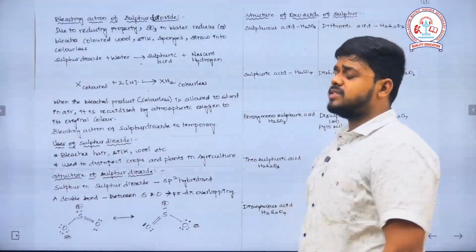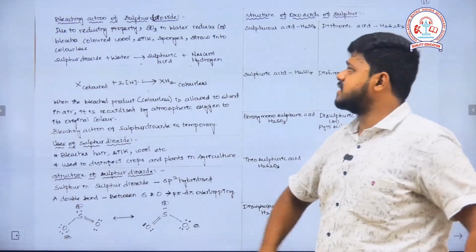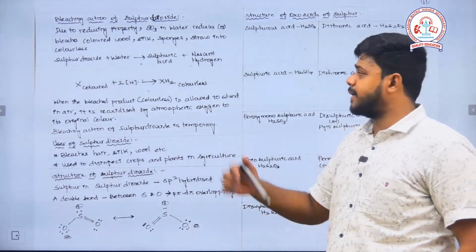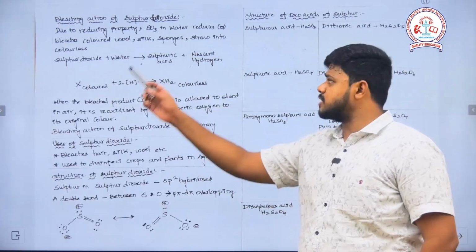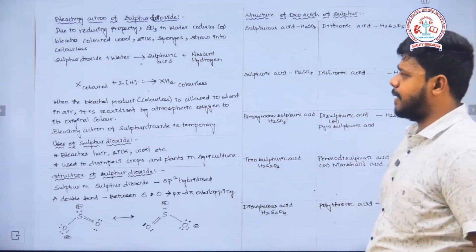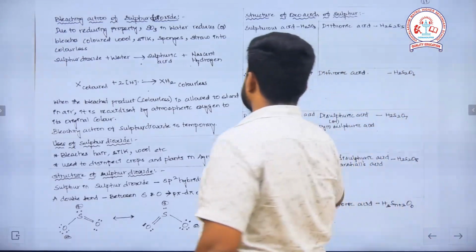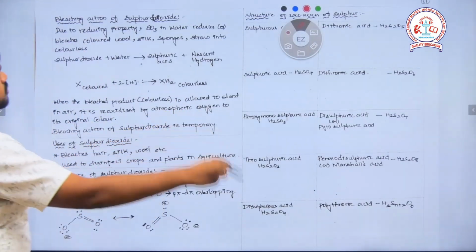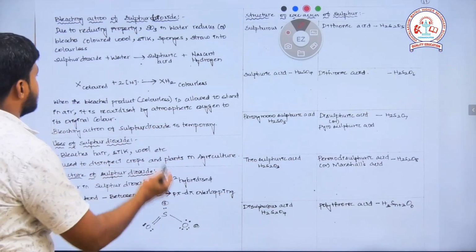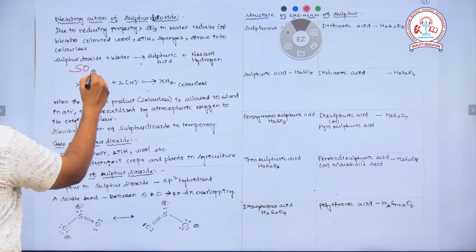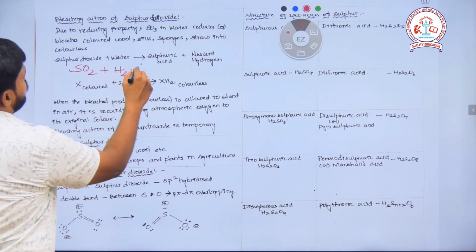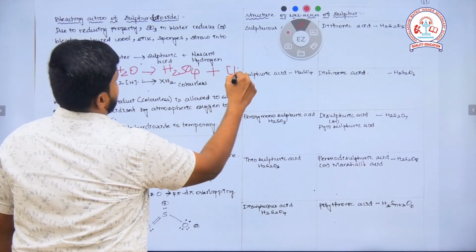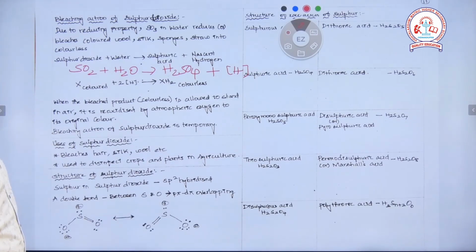Dioxide. Because it has a reducing nature, sulfur dioxide in water actually reduces the colored substance to the colorless one. It has an ability to bleach wool, silk, sponges, straw, etc. Because of the production of hydrogen by the sulfur dioxide, it has the ability to decolorize the colored substances. So SO2 reacts with H2O to form nascent hydrogen.